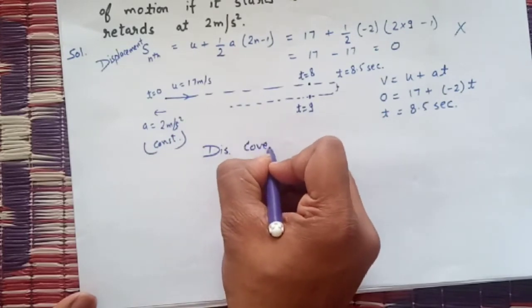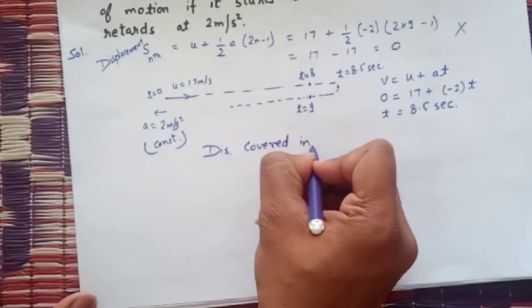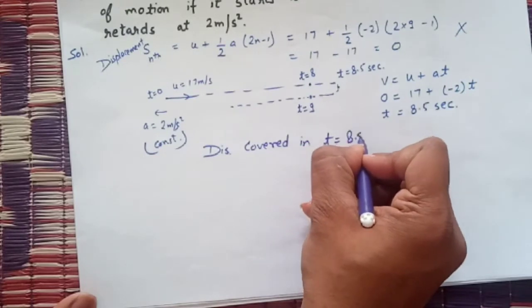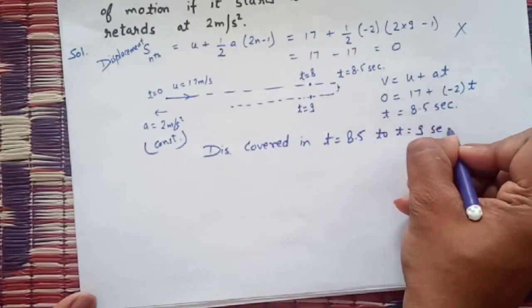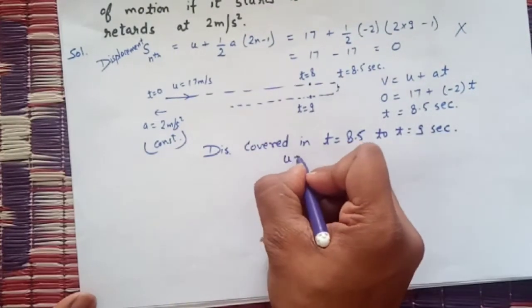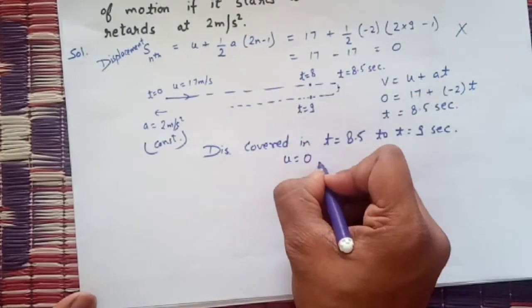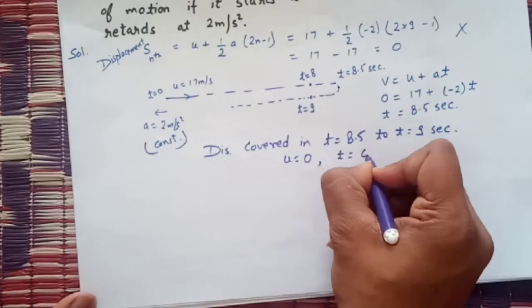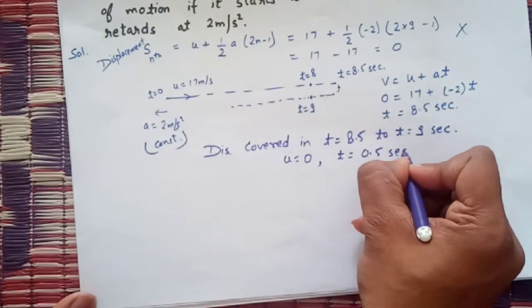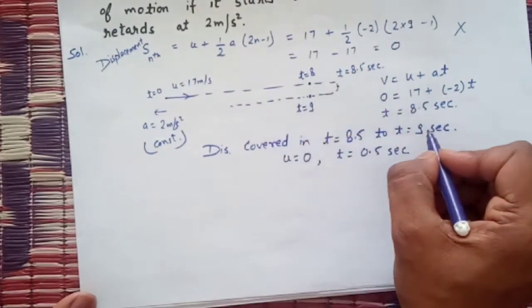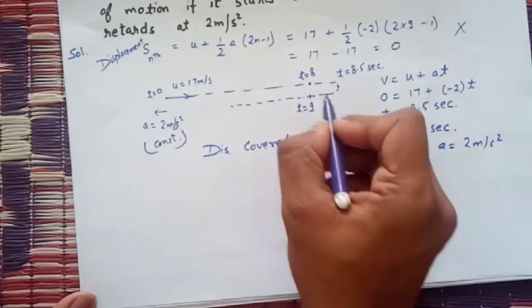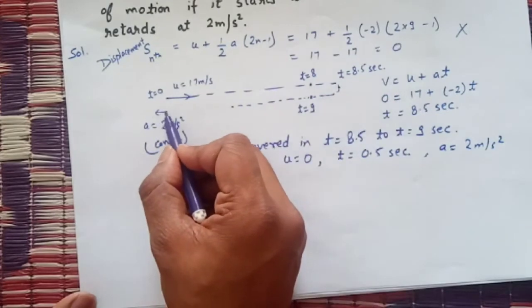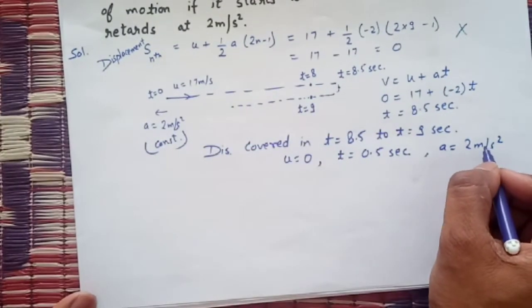I am finding the distance covered from t is equals to 8.5 to t is equals to 9 seconds. Now for it, starting from here, initial velocity will be 0. Total time is 0.5 seconds from here to here. And what is the acceleration? Acceleration is 2. Now the object is moving in this direction and acceleration is also in this direction, so acceleration will be positive.